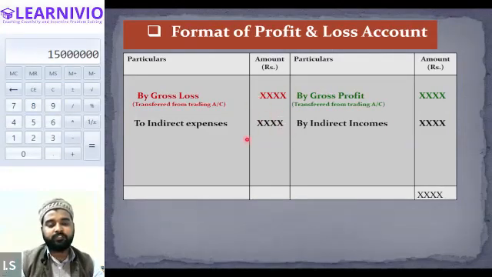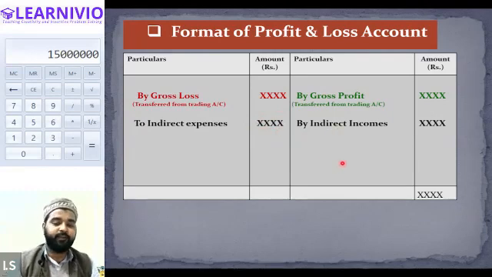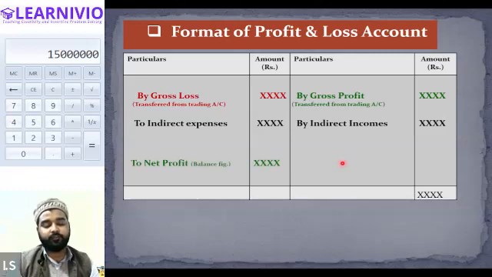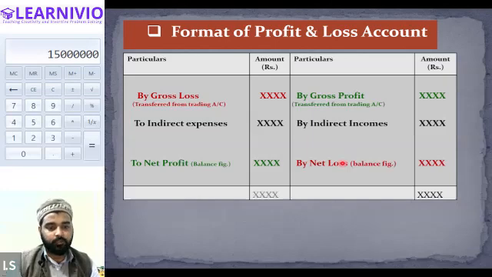After reducing these values, there may be profit or there may be loss. If there is profit, then we will be writing it on the debit side of the profit and loss account. And if there is loss, then we will be writing the loss on the credit side of the profit and loss account. And then we will total both the sides.